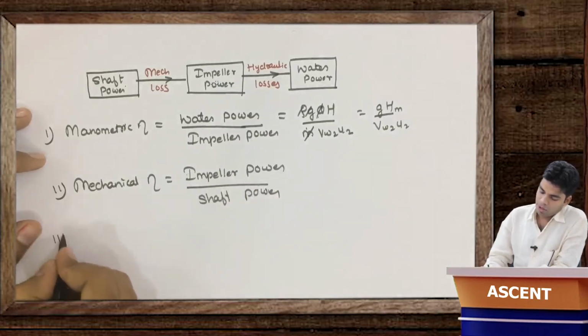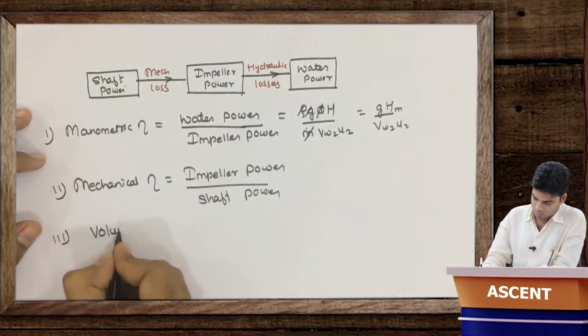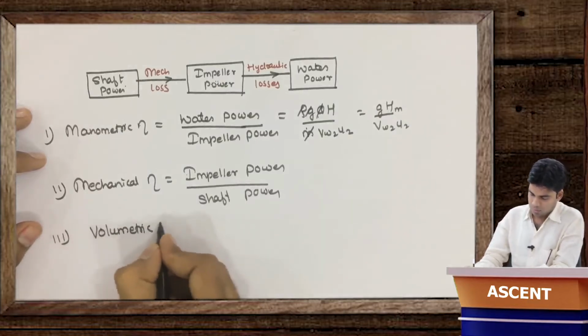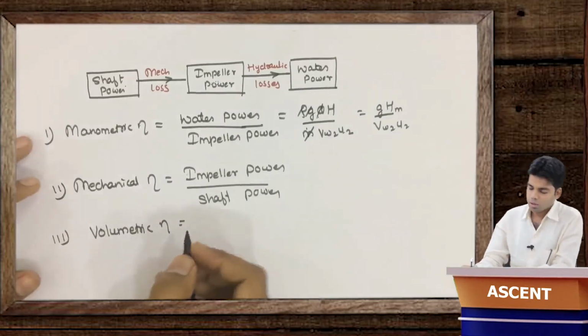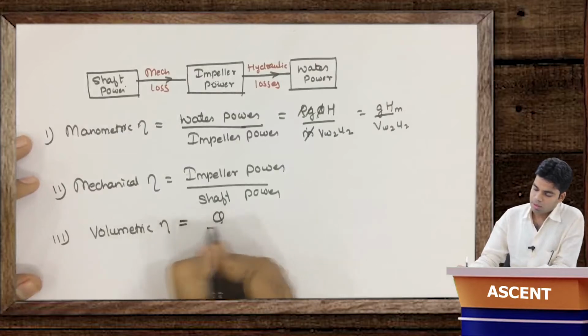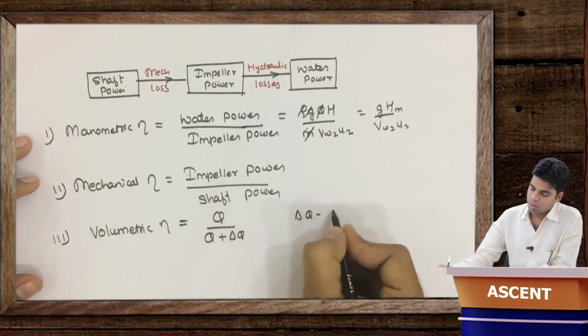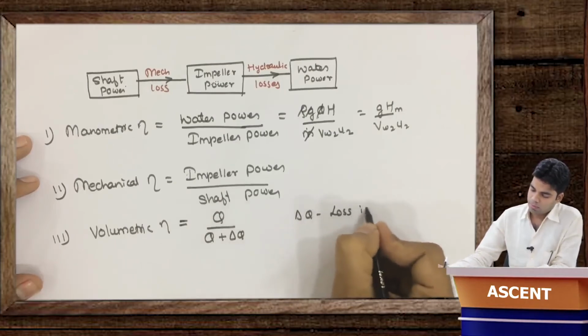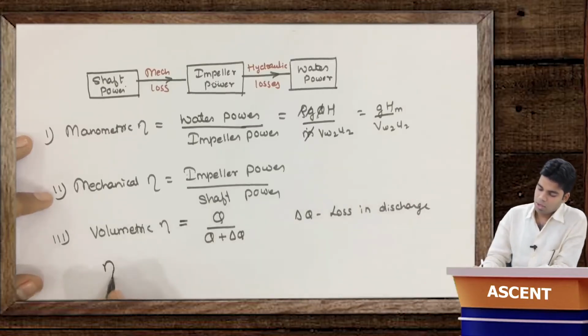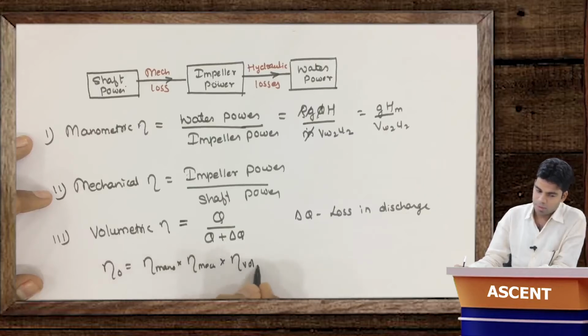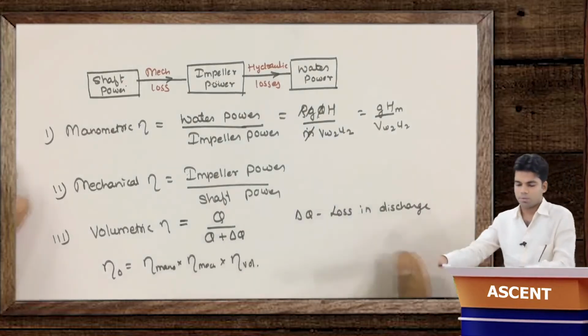Okay, third is the volumetric efficiency. Okay, there are certain losses of the volume of water. So it is the ratio of the total discharge Q to Q plus del Q, where del Q is the total loss in discharge. Okay, so this is volumetric efficiency. So overall efficiency will be equal to manometric efficiency into mechanical efficiency into volumetric efficiency. That's it. Okay, so these are different efficiencies of the pump.